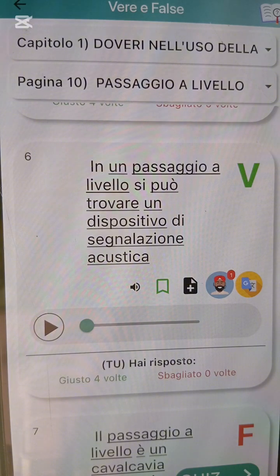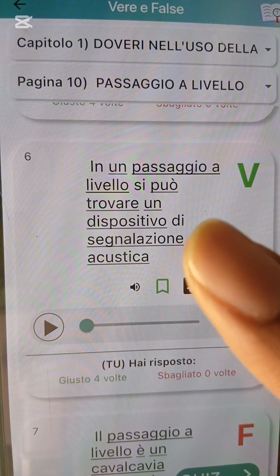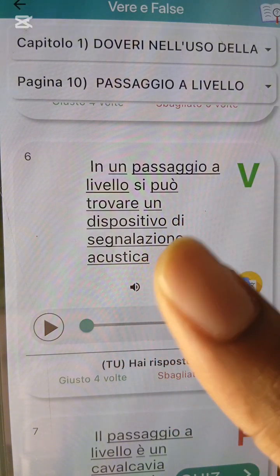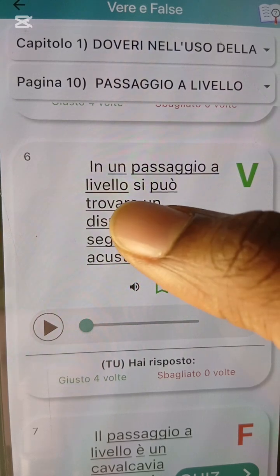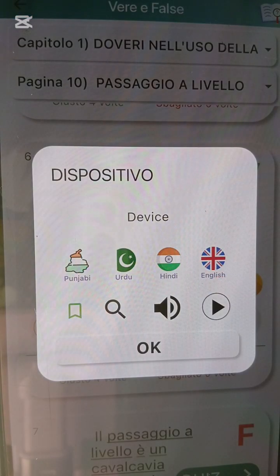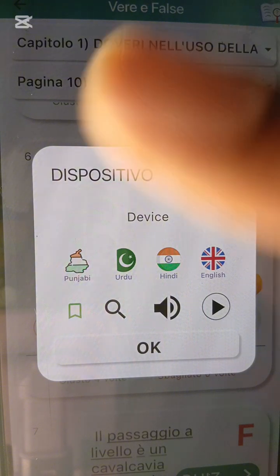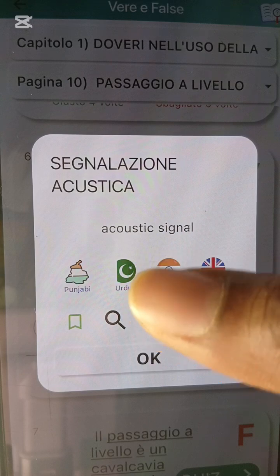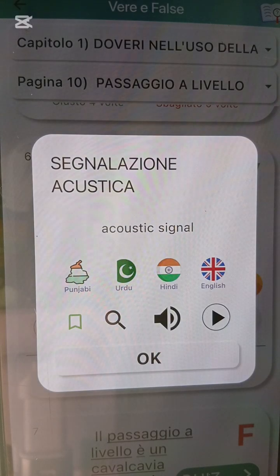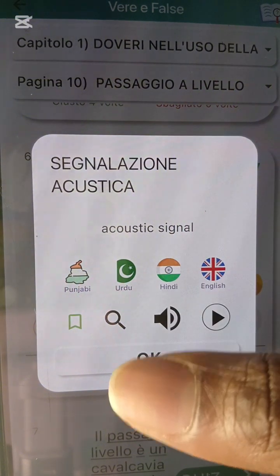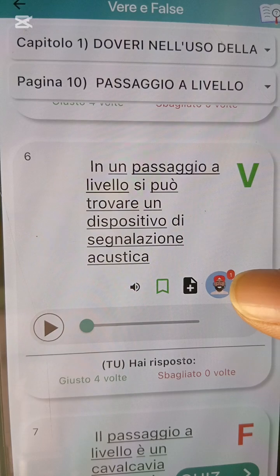In un passaggio a livello si può trovare un dispositivo di segnalazione acustica. You fit find a sound device wey go dey make sound. Okay? E say in un passaggio a livello, in a level crossing, you can find a what? A device. Dispositivo means device. All those ones wey go dey make sound. Tun, tun, tun, tun. You fit find those what? Device for there. Okay? This acoustic signal. Those ones wey go dey make sound, like I said, tun, tun, tun, which means say dem dey tell you say train don dey come. Train don dey do what? Come. Alright? You can find it there.